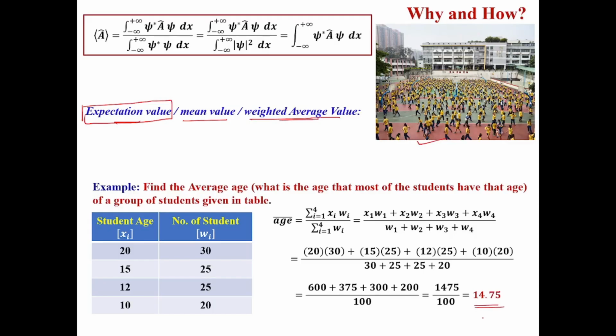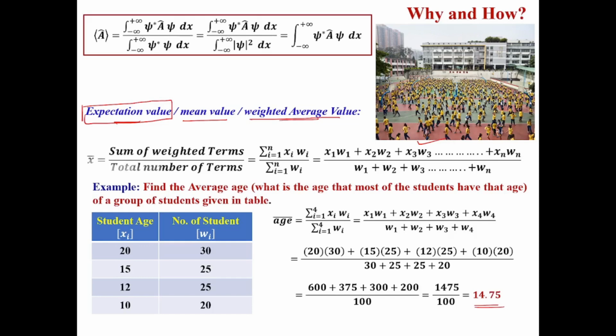14.75, or around 15, we can say. In general, the weighted average value or expectation value of a physical observable can be represented by the sum of weighted terms divided by the total number of terms. Here the sum of weighted terms is the numerator.